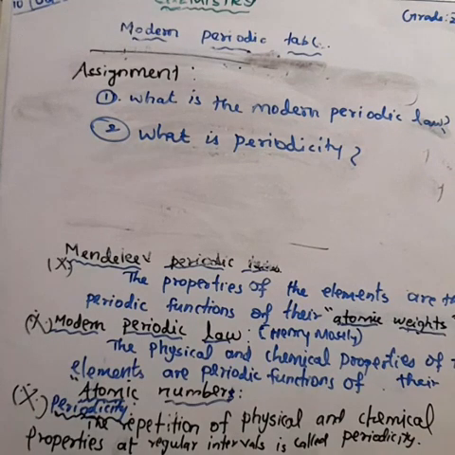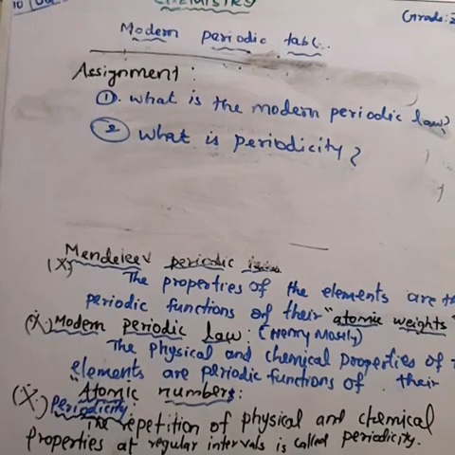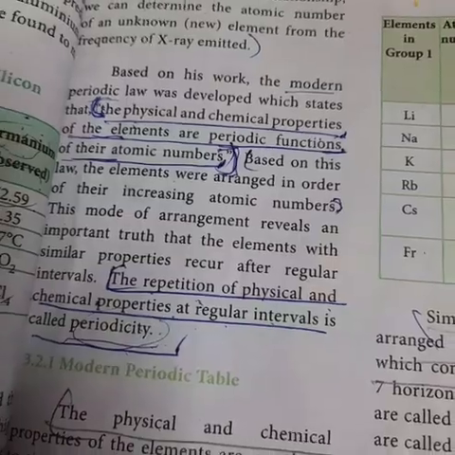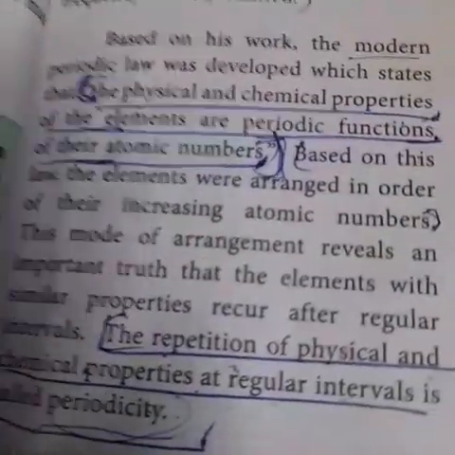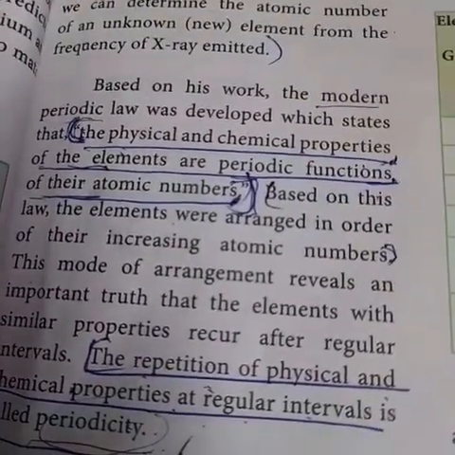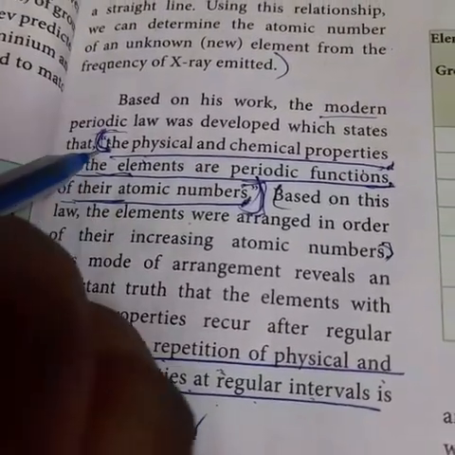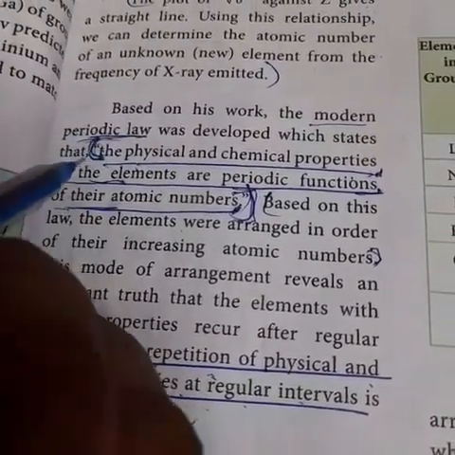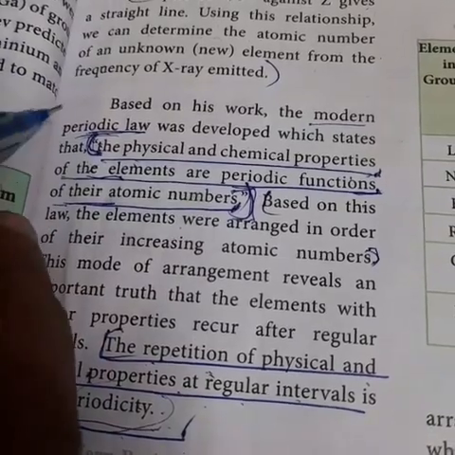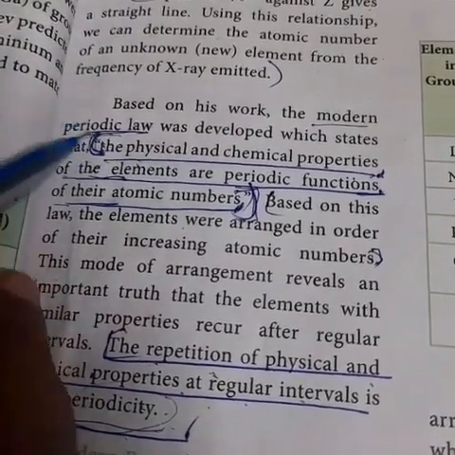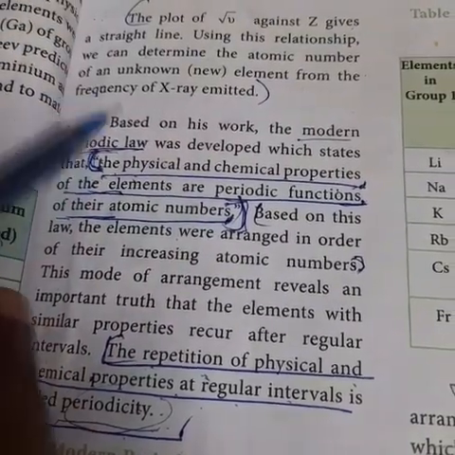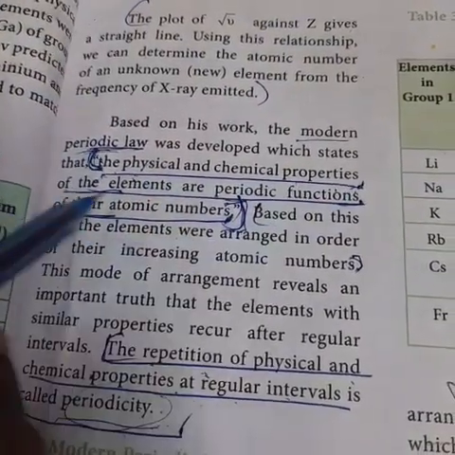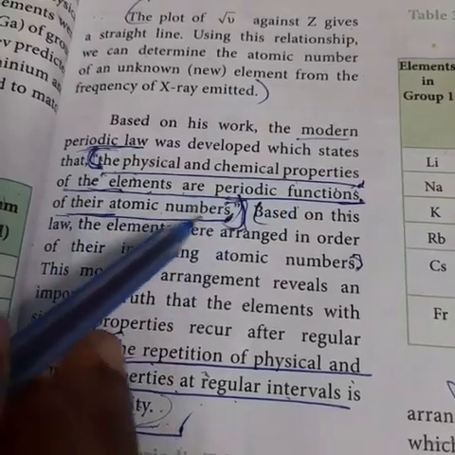If you have the book, take your book now, page number 73. Today's assignment: what is the modern periodic law? Page number 73, left side of the page, second paragraph, third line onwards: the physical and chemical properties of the elements are periodic functions of their atomic numbers.